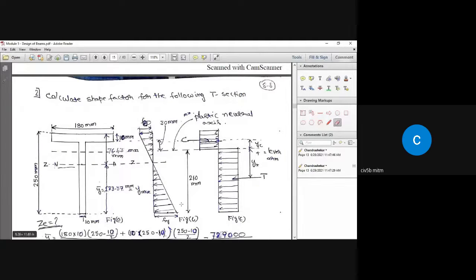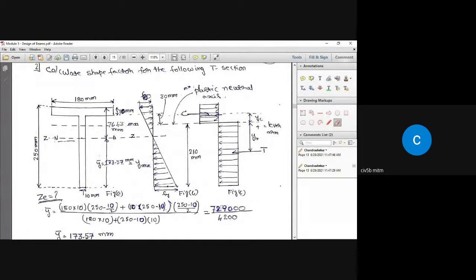Next, same, this is a T section. Calculate the shape factor for the following T section. We know what is a shape factor. Shape factor is the ratio of the plastic section modulus to the value of elastic section modulus. Okay. So to find out this shape factor, first thing you need to do is you need to find out what is Ze value and also Zp value. Then Zp by Ze will be the shape factor.